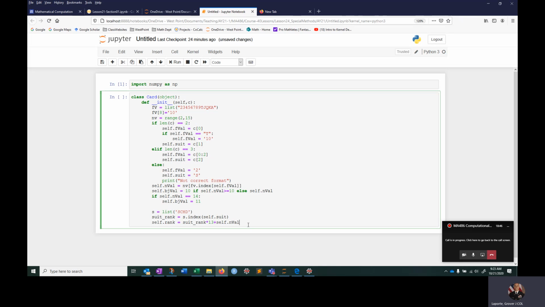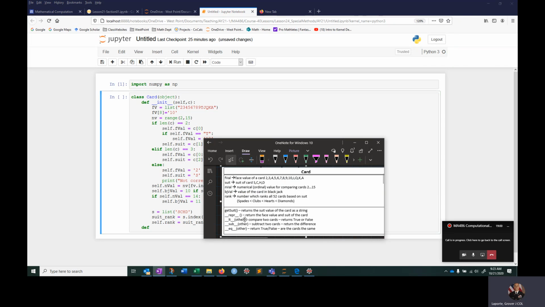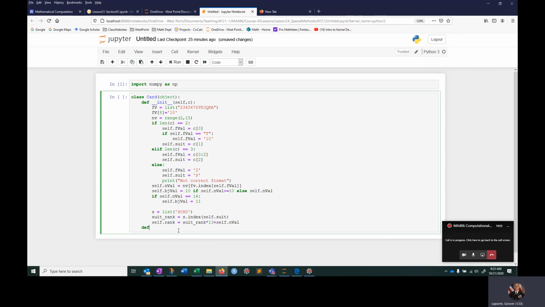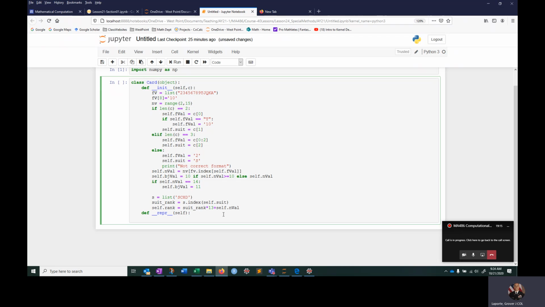So I think that's all we need for our constructor method. I don't really return anything in it. I won't worry about that, because all that's doing is just setting all the things equal. So the next thing that we want to do is what? So representation, right? What do we want it to look like when we hit return on it? So underscore repr, and then I'm going to pass in self, because that's the only thing that we need to see what this thing looks like.